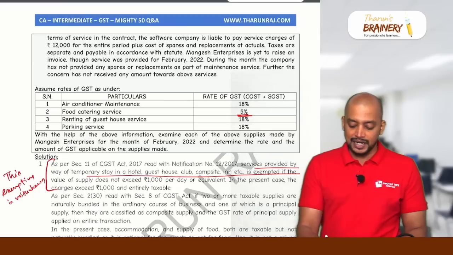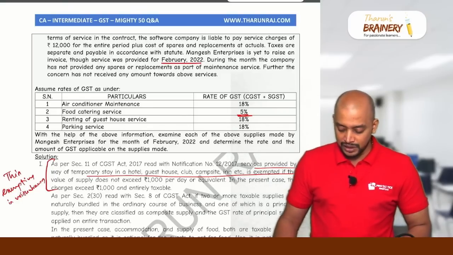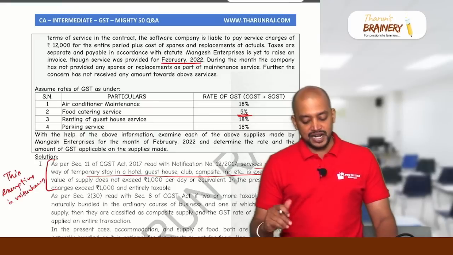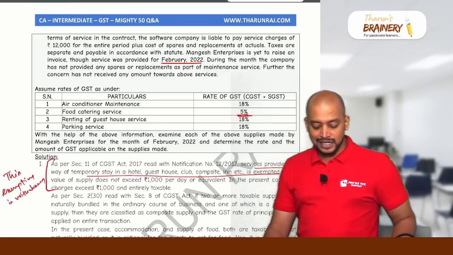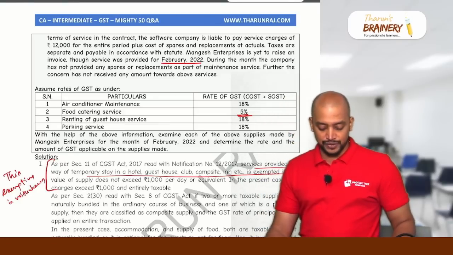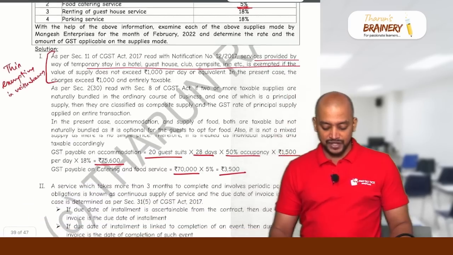Taxes are separate and payable in accordance with statute. Mangesh Enterprise is yet to raise an invoice, though service was provided in February. During the month, the company has not provided any spares or replacement as a part of maintenance service. Further, the concern has not received any amount towards the above services. With the help of the above information, examine each of the above supplies.